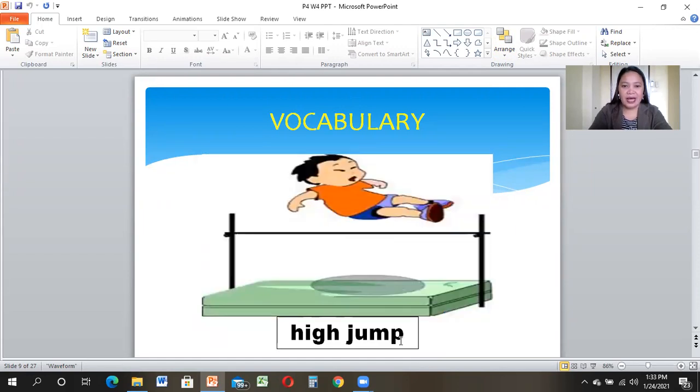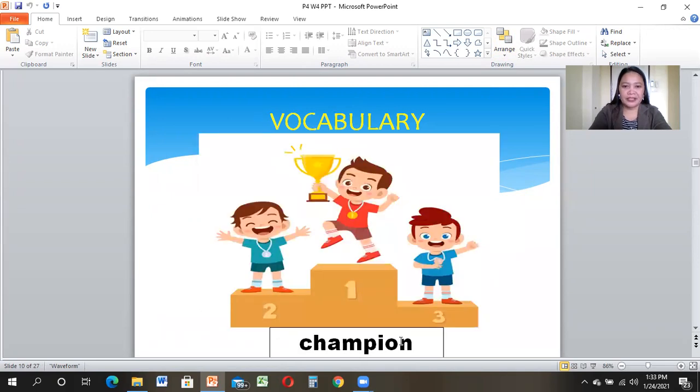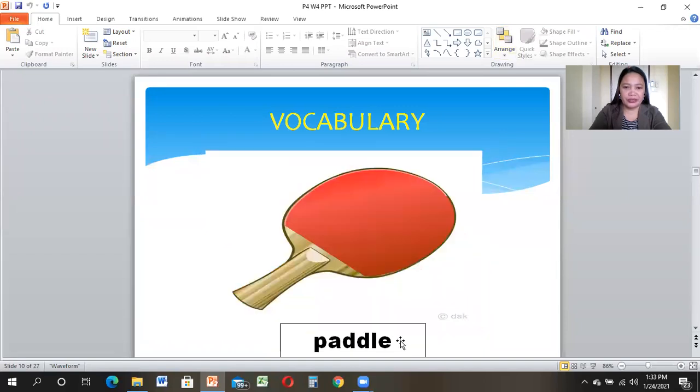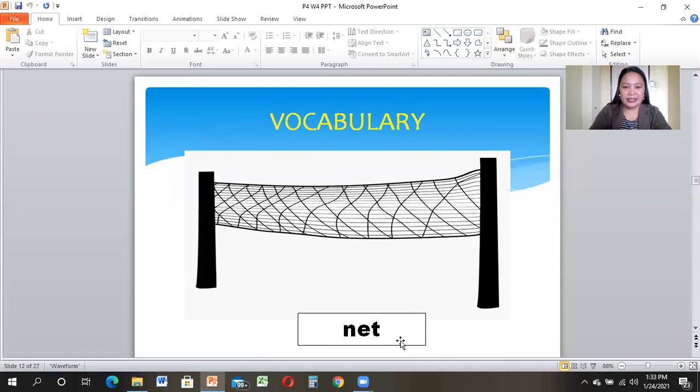Next, high jump. Say it again, high jump. Next, we have another vocabulary, champion. One more time, champion. Another one, we have paddle. Again, paddle. Next, net.